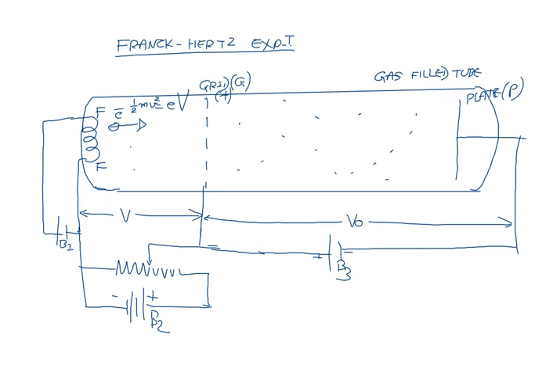Now a small negative potential difference V0 is maintained between grid and plate, so that only those electrons having sufficient energy are able to reach the plate. Now we shall start with this.